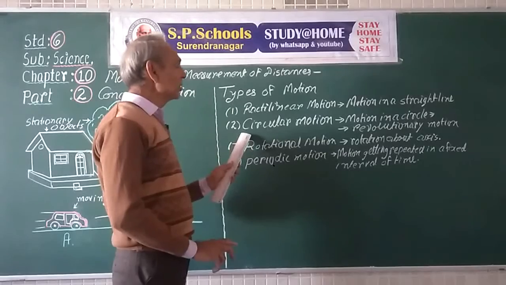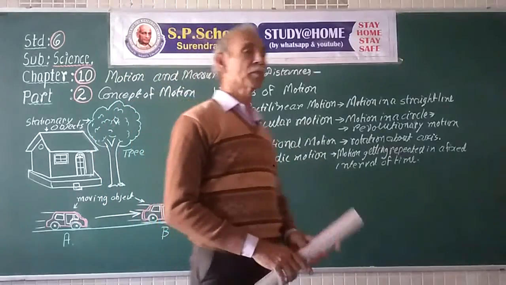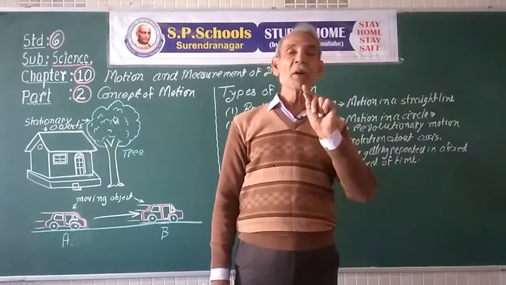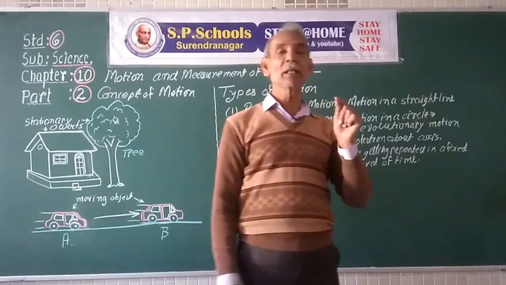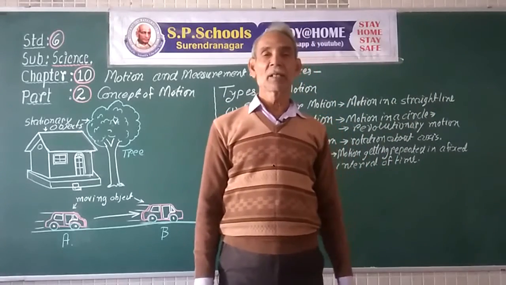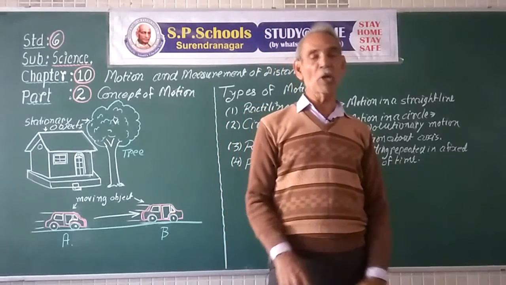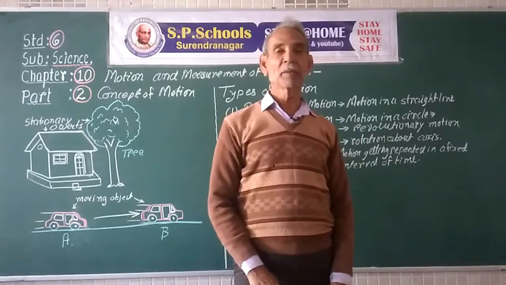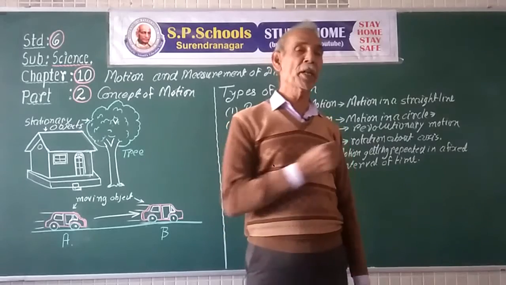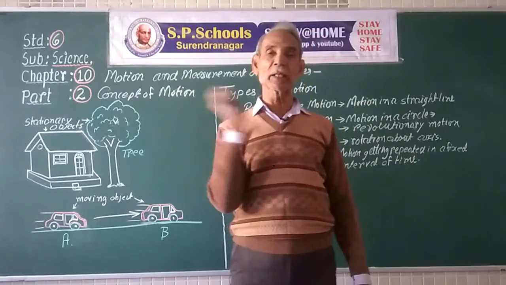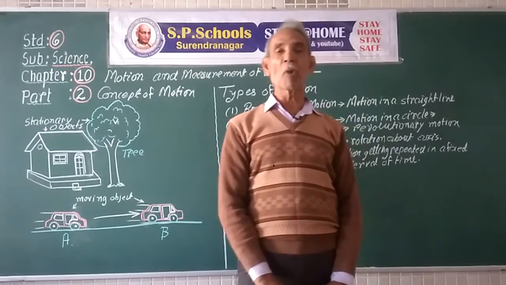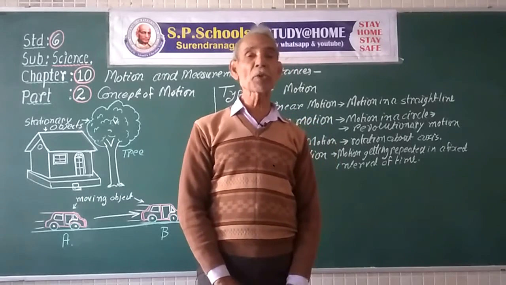Now, circular motion. If the body moves in a circle around a center, the circle always has a center. If the body moves round the circle, we say that the body is in a circular motion.